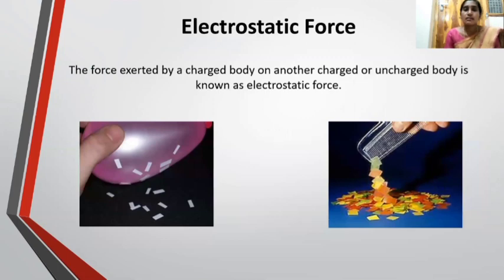Now the second non-contact force is electrostatic force. The electrostatic force is defined as the force exerted by a charged body on another charged or uncharged body is known as electrostatic force. We observe electrostatic force in these pictures. To understand electrostatic force, we will do two activities. See the activities.